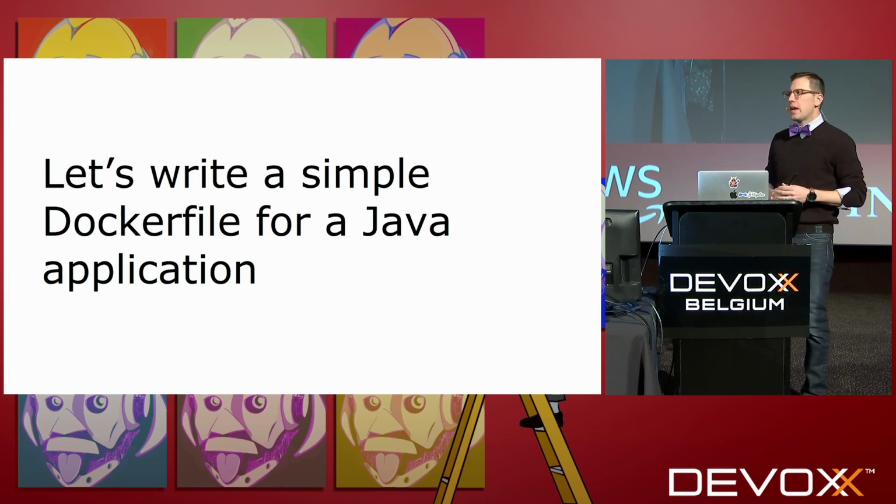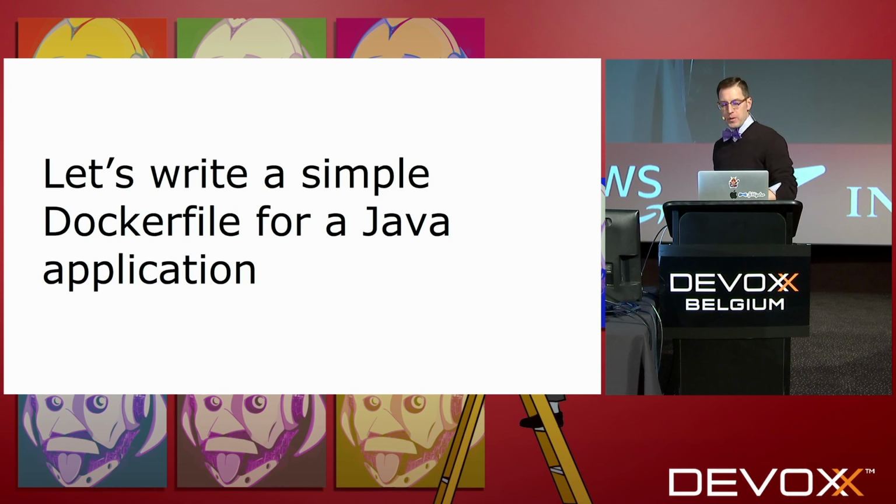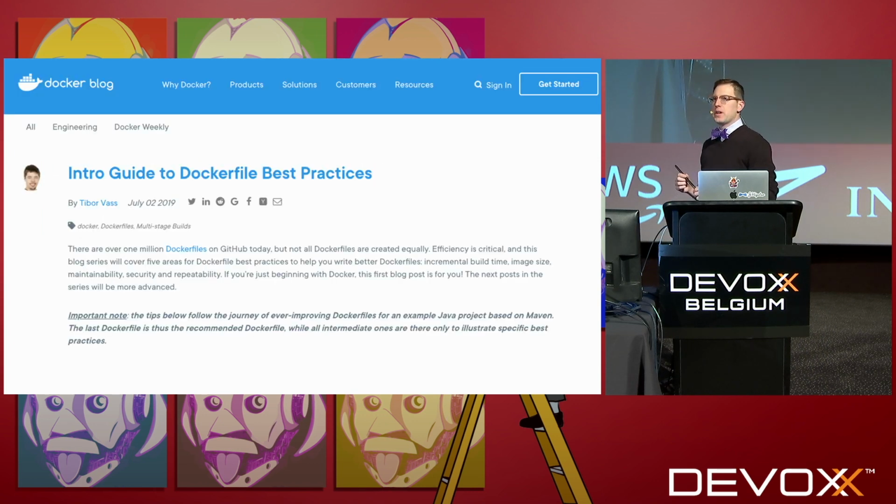So to understand why there are problems with Dockerfile, we first need to practice the Docker arts to protect ourselves from them. So we're going to walk through how you create a Dockerfile for a very simple Java application. And this isn't a contrived example. I'm actually going to walk through the steps that are described in a blog post on docker.com for how to create a Dockerfile for a Java application.